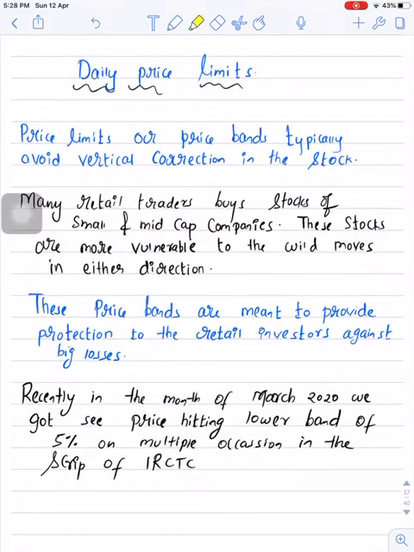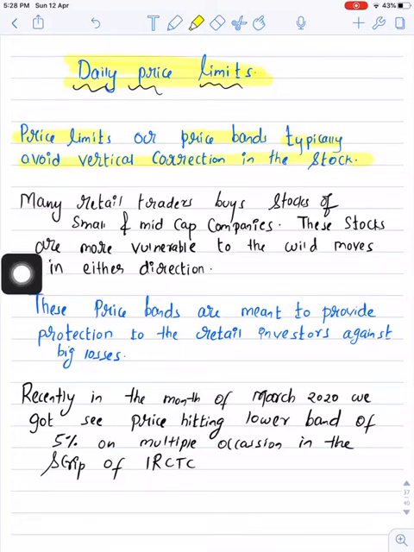Now let's talk about daily price limits. First I would like to explain this concept from the Indian markets point of view. When it comes to price limits, you can also call this a price band. Okay, price limit or price band. They are typically meant to avoid vertical correction in the stock.